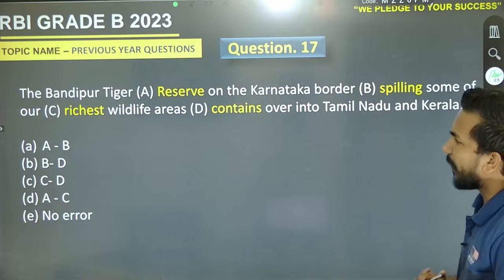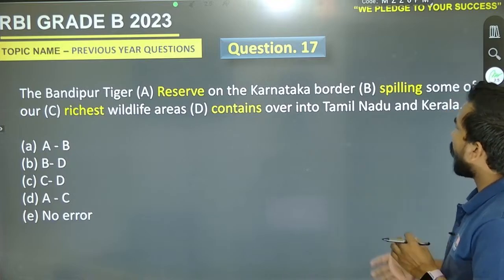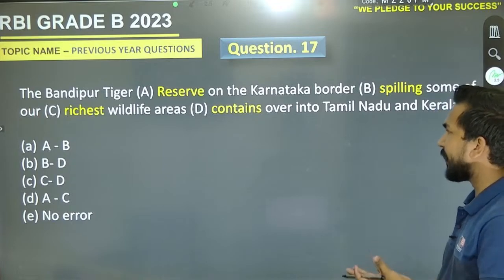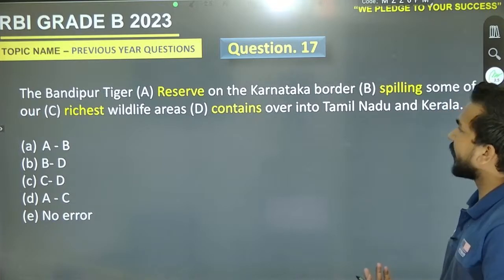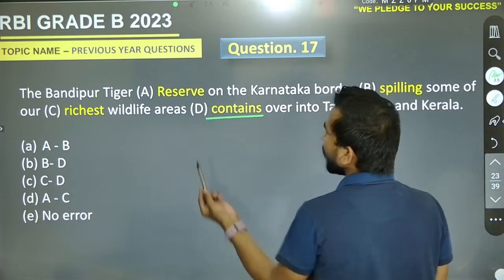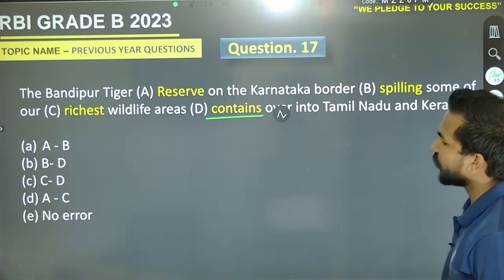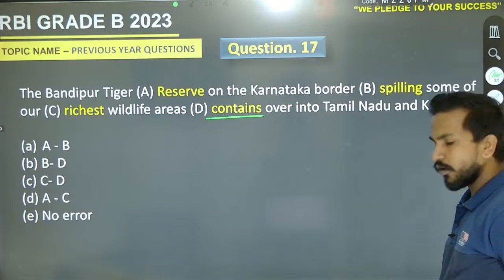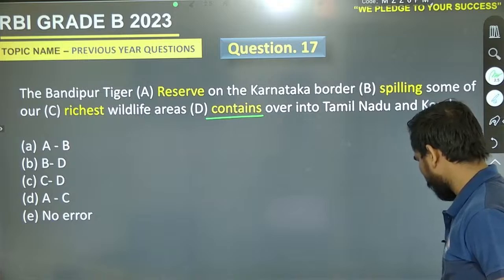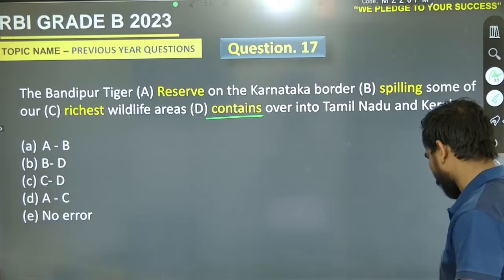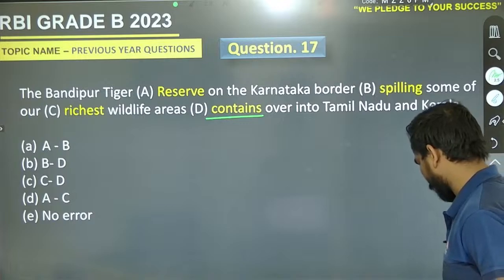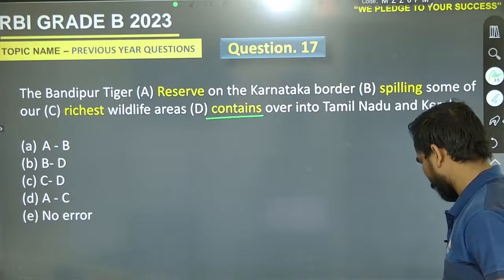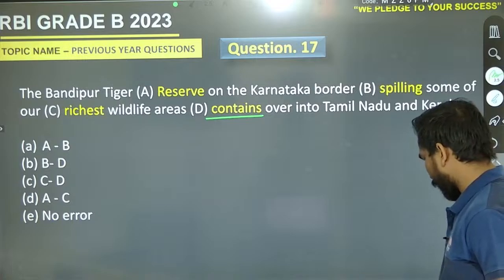The Bandipur Tiger Reserve on the Karnataka border contains some of our richest wildlife areas, spilling over into Tamil Nadu and Kerala. Okay, how can we write here contains? Go for the next one. Question number 17 on your screen. Go for it. Perfect.